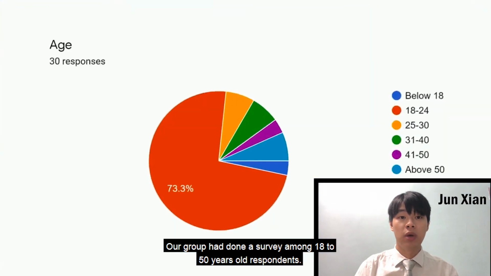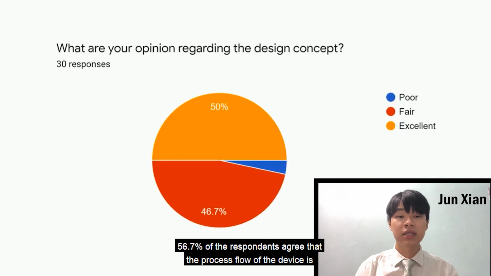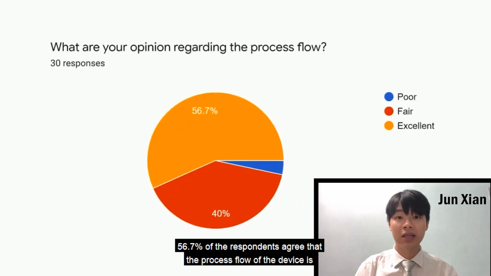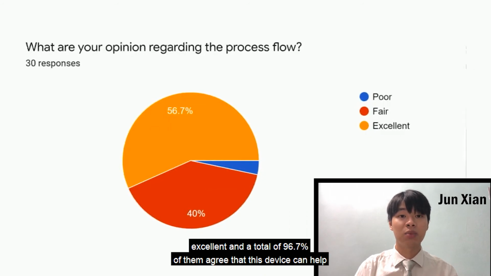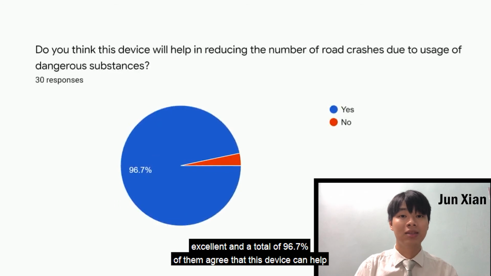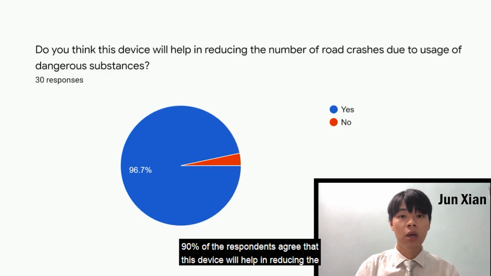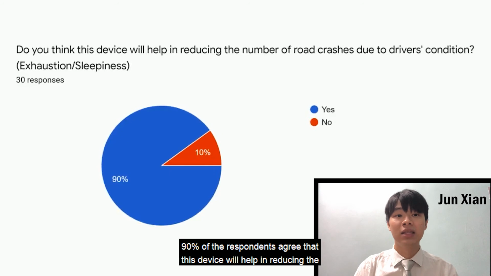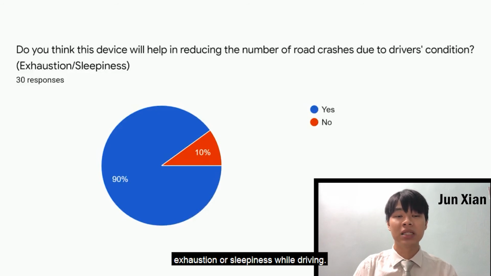Our group did a survey among respondents aged 18 to 50 years old. Half of them felt that our design concept is excellent. 56.7% of the respondents agree that the process flow of the device is excellent, and a total of 96.7% of them agree that this device can help in reducing the number of road crashes due to the usage of dangerous substances. 90% of the respondents agree that this device will help in reducing the number of road crashes due to the driver's condition such as exhaustion or sleepiness while driving.